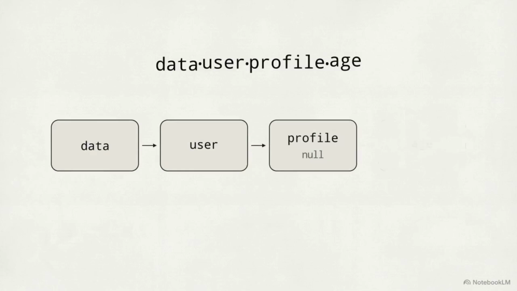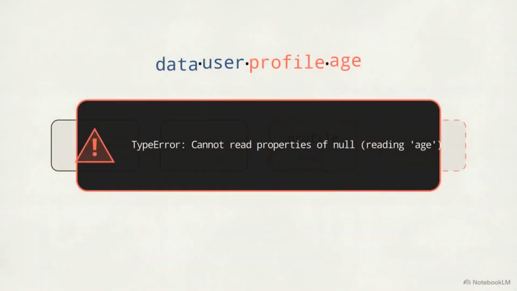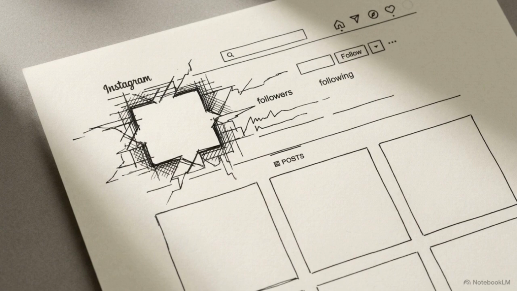That data is frequently incomplete or entirely unpredictable. This diagram illustrates a script attempting to read a nested property in an incomplete JSON payload. The execution line traces down the tree, searching for an age value, but hits a null node at the profile level. The system crashes. Attempting to read a property of undefined triggers a fatal runtime error. The execution context shatters and the entire application stops functioning.